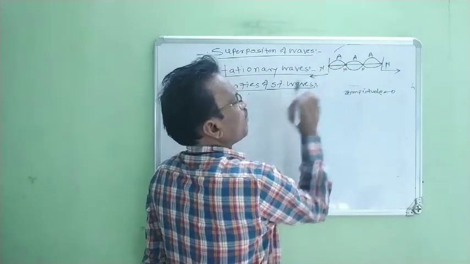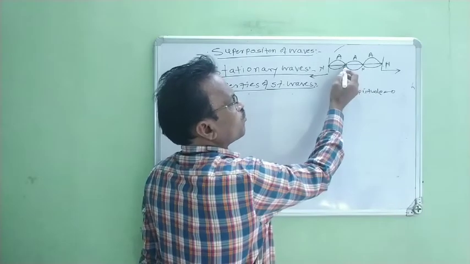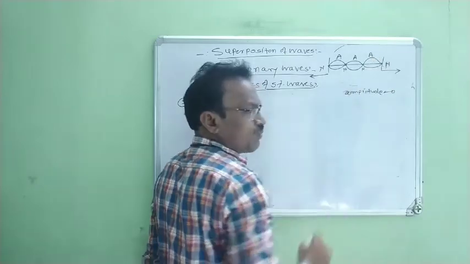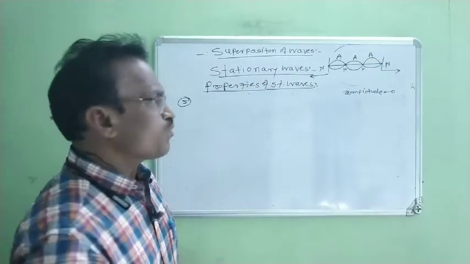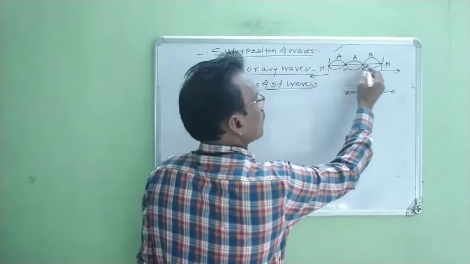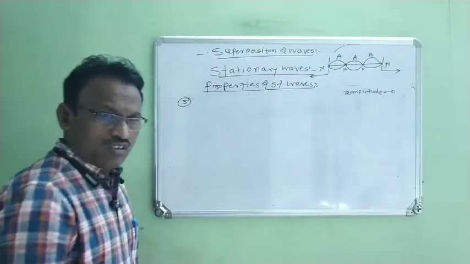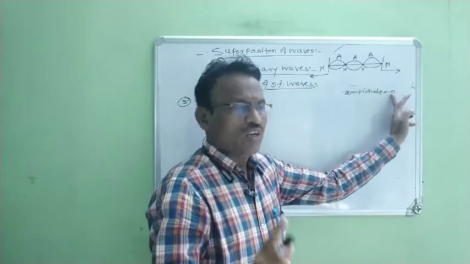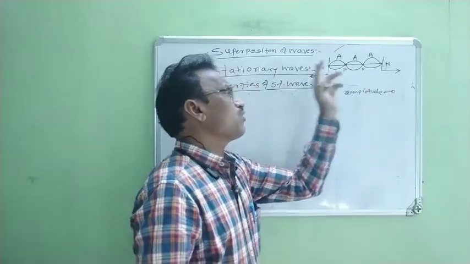This particle does not vibrate. Its amplitude is zero. Therefore, it is a node. This particle whose amplitude is zero is a node. This particle's amplitude is zero. Therefore, it is a node. Therefore, there are some points on the string where the amplitude of the vibrating particle is zero. These points are known as nodes.